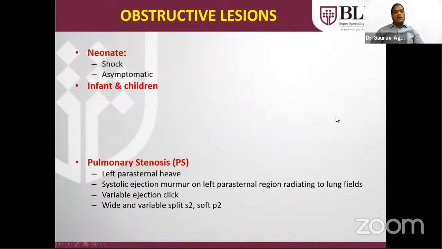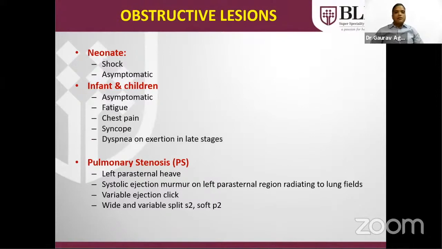Obstructive lesions in neonates, if severe, will present in the form of a shock-like condition; if mild, asymptomatic. Infantile children generally are asymptomatic, but if the problem gradually increases, the earliest presentation will be fatigue. Others can be chest pain, syncope, and dyspnea on exertion, only in later stages when the heart will fail. Pulmonary stenosis will have a left parasternal heave due to the prominent RV impulse, and the murmur of PS will radiate to the back due to the posteriorly directed pulmonary blood vessels.